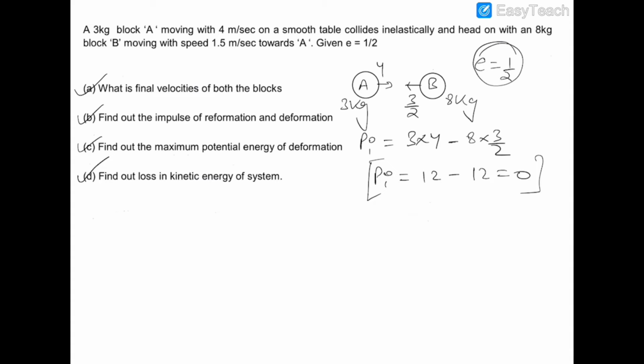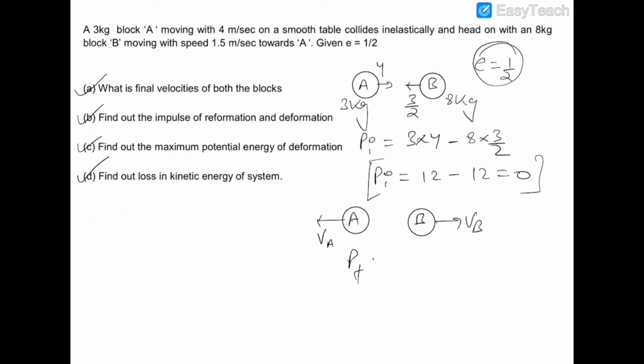So let's suppose that after collision these balls start to move in opposite directions. Why I am considering the opposite direction is due to the fact that the final momentum of the system should also be 0. So its velocity is VA and this will be VB.